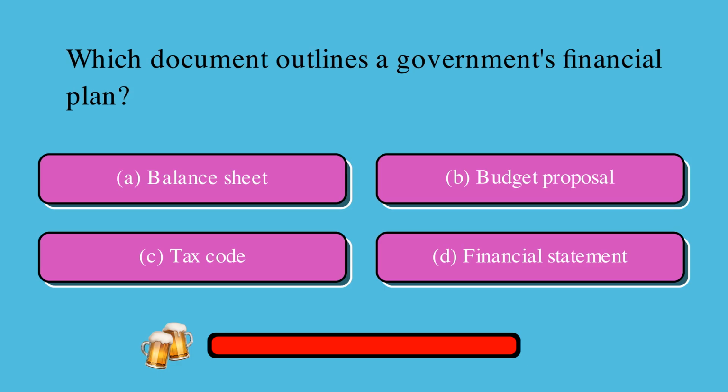Which document outlines a government's financial plan? Is it A, balance sheet, B, budget proposal, C, tax code, or D, financial statement? The correct answer is B, budget proposal.